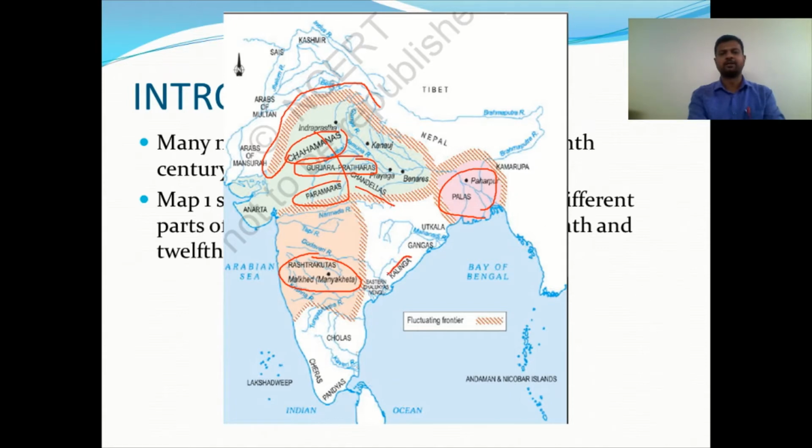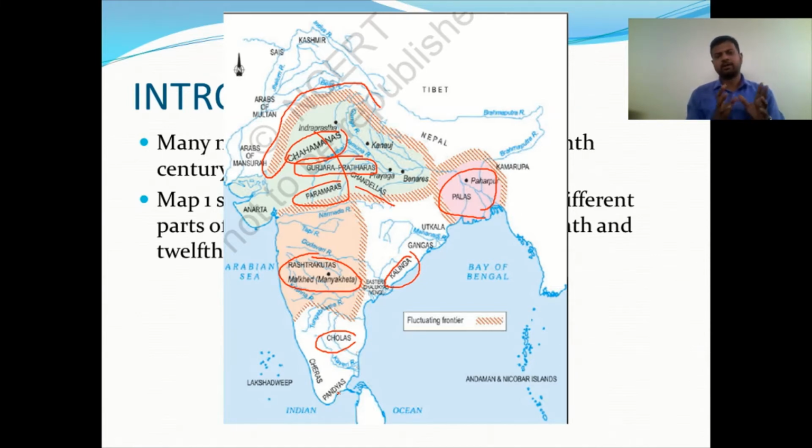Here you can see the Cholas, the Cheras, and the Pandyas on the Kerala border. These are some of the areas controlled by these kingdoms or dynasties.